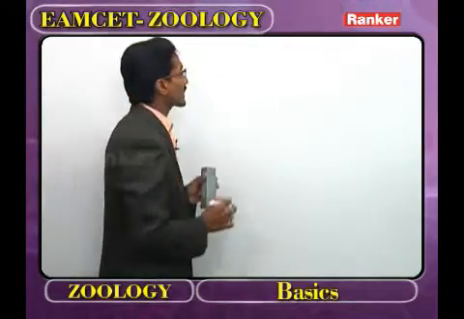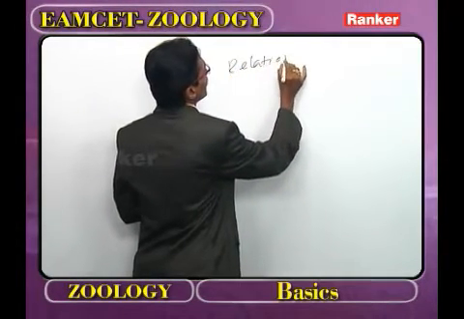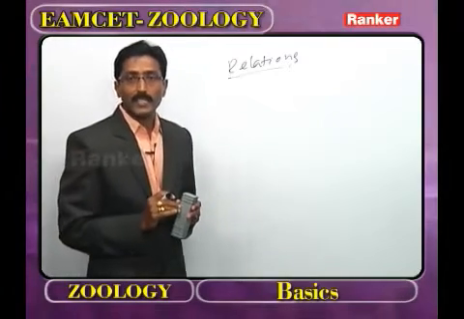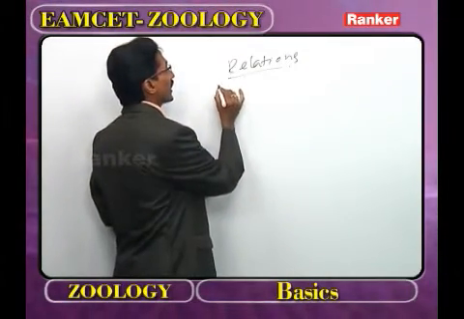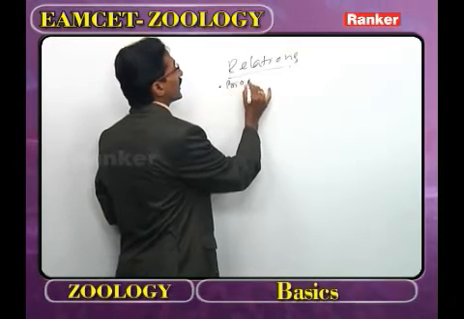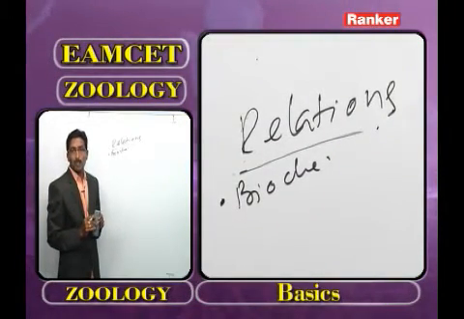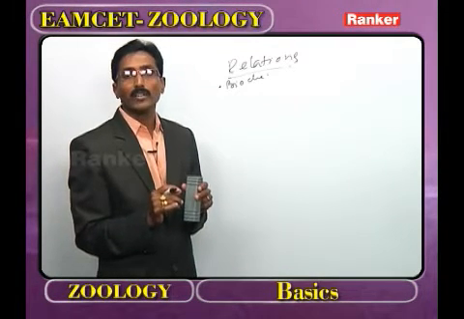Now we have to discuss the relations between zoology and other sciences. Under this category, what are the important ones? The chemistry related to biology, we call it biochemistry. Now, what is meant by biochemistry? Biochemistry explains osmosis, diffusion and membrane transport.